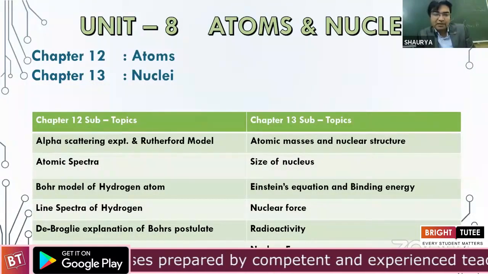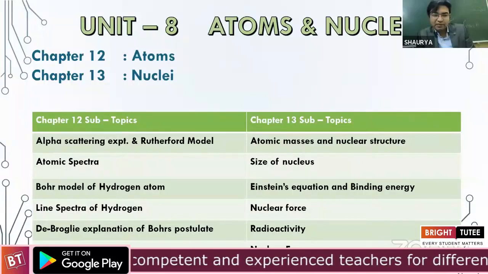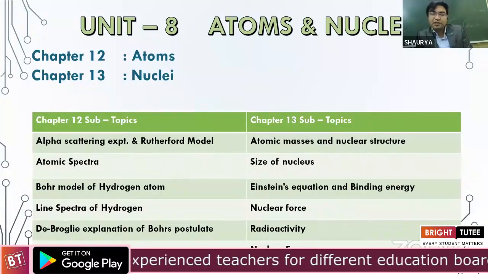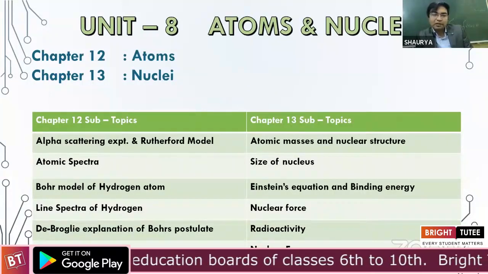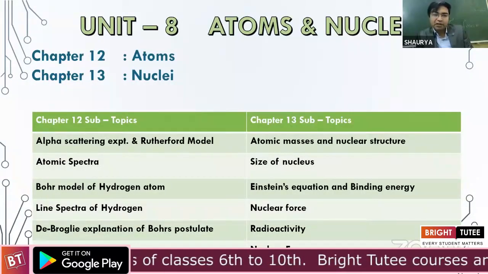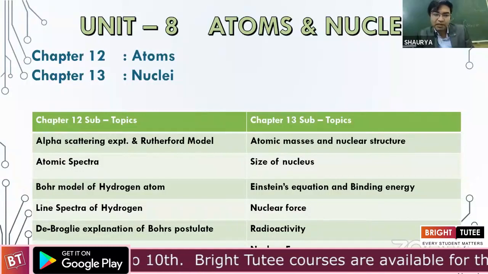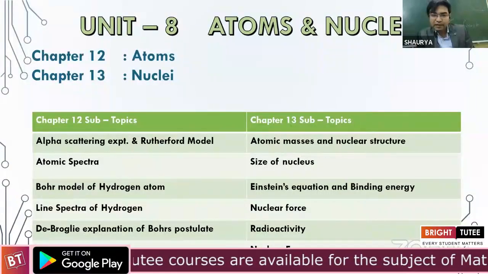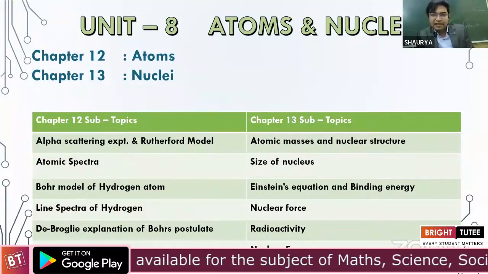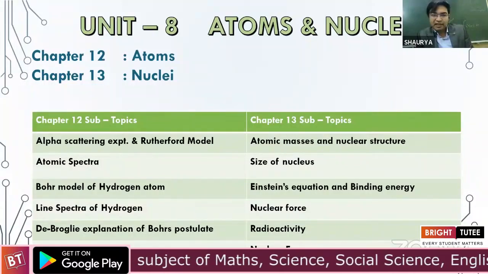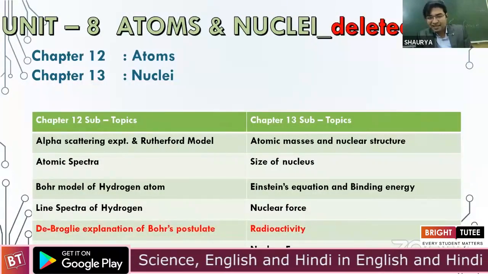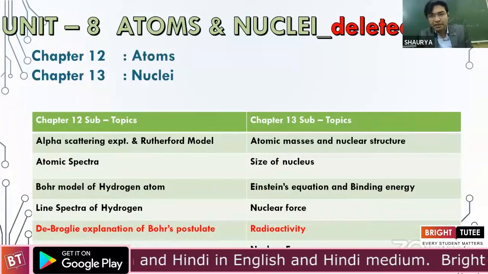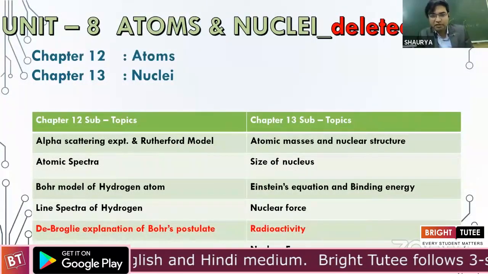And lastly, there was a small topic in NCERT, a one-page topic on de Broglie's explanation of Bohr's second postulate, that is, the angular momentum of an electron in a given orbit has to be an integral multiple of h by 2 pi. Now, in this entire chapter 12, this last thing has not been mentioned in the syllabus. But I guess it's just a very small topic and this can be taught to our students, right?